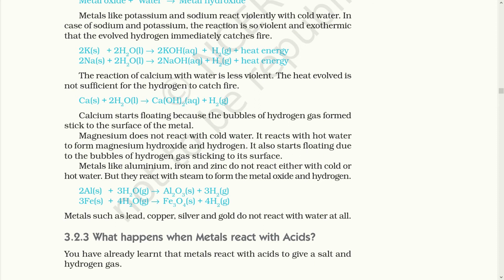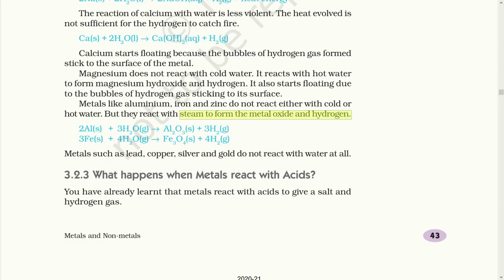Metals like aluminium, iron and zinc do not react either with cold or hot water, but they react with steam to form metal oxide and hydrogen. Metals such as lead, copper, silver and gold do not react with water at all. So here also you will find the differentiation of metals with reaction to water. Some metals did not react at all, like lead, copper, silver and gold, while some metals reacted only with the steam. They did not react with cold water or hot water. While some metals did not react with cold water. They reacted only with hot water.